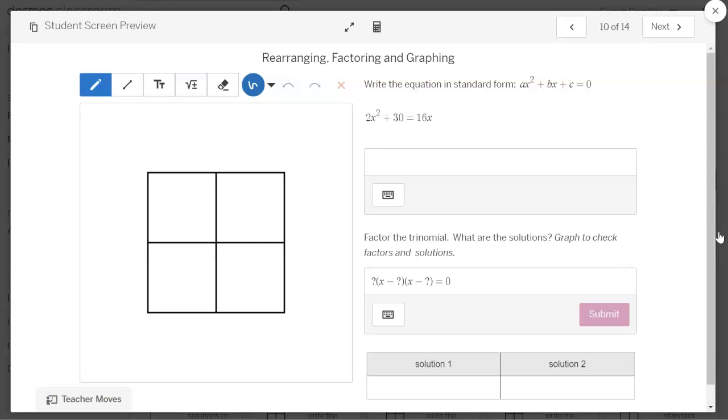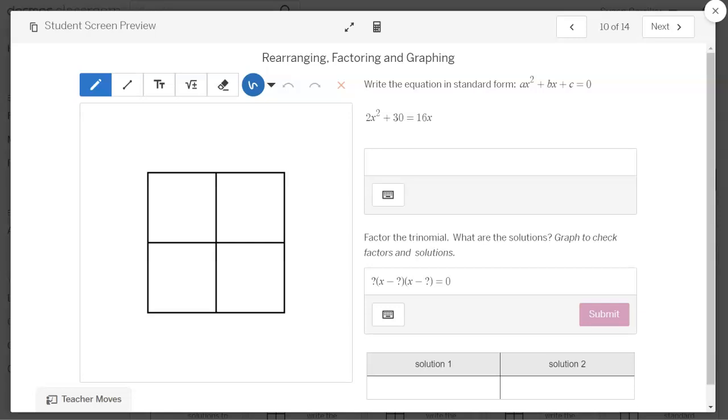And again, after you've given them plenty of time and they've had lots of conversation and tried several things, you can go over some of these with your students, but just don't begin with that. The time that they spend kind of playing with these factors, looking at the graphs, looking at the solutions, and putting it together, that's where all those connections are happening. When you show them how, all that stops. Those connections don't happen anymore. They have an answer. They kind of put it out of their mind at that point and move forward. So the longer they're willing to persist and to wrestle with these ideas, the better.